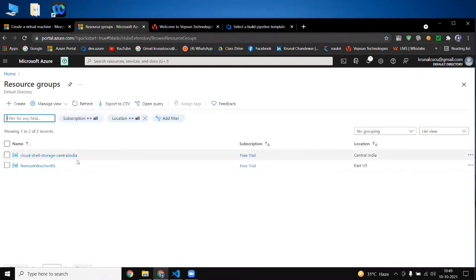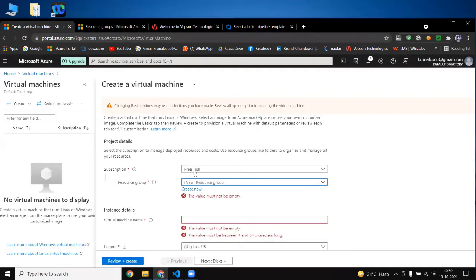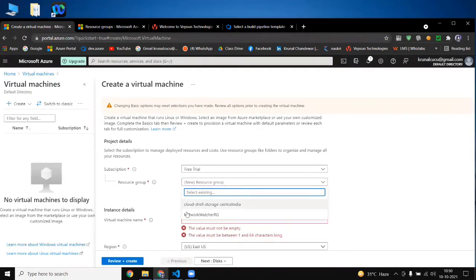You have to click here, and after that you see these two resource groups are already available, because we made a PowerShell, that Cloud Shell. So because of that, these two resource groups were already created, which are visible there. Even if I click here, you can see these two resource groups here also. You can select those, but we will create a separate resource group.